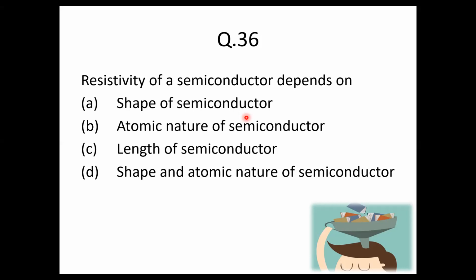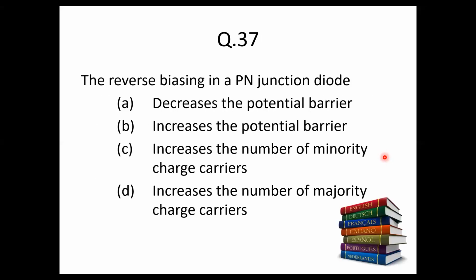The resistivity of a semiconductor will always depend on its atomic structure. That's why the answer to this question is option B, the atomic nature of the semiconductor. Question number 37.